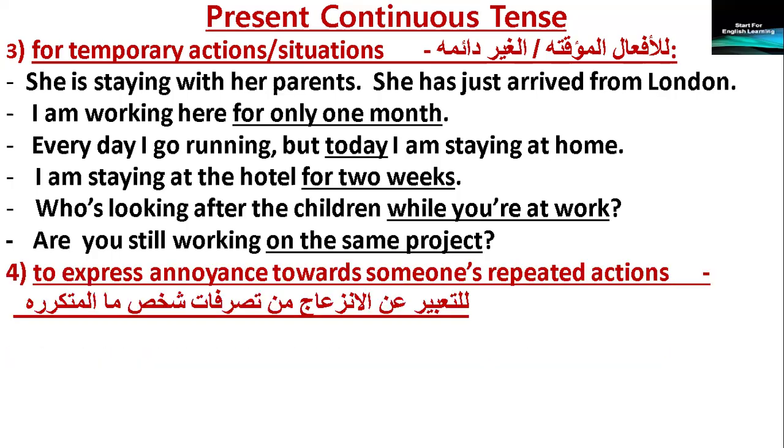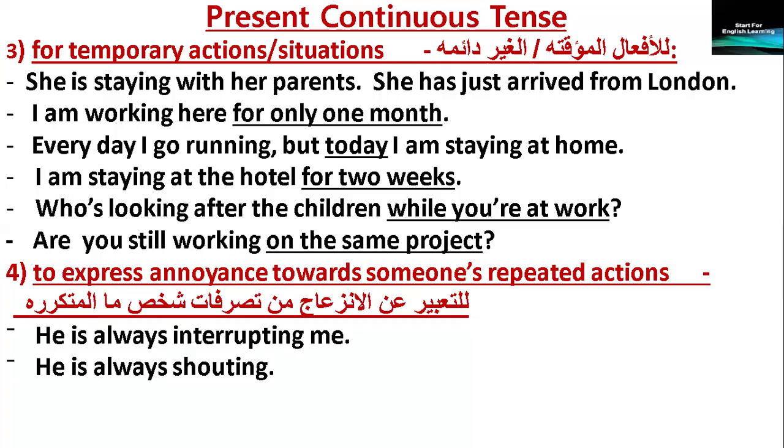Four, to express annoyance towards someone's repeated actions. Actions that are happening again and again, and these actions annoy us. They bother us. We don't like these actions. He's always interrupting me.